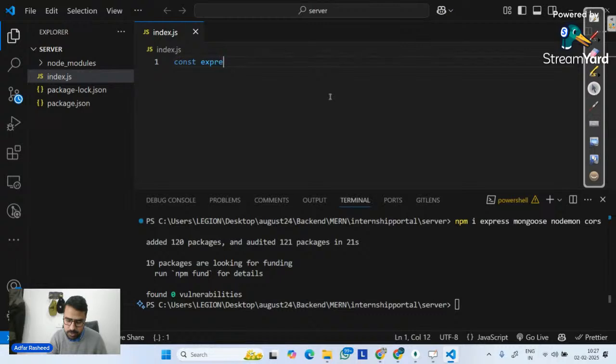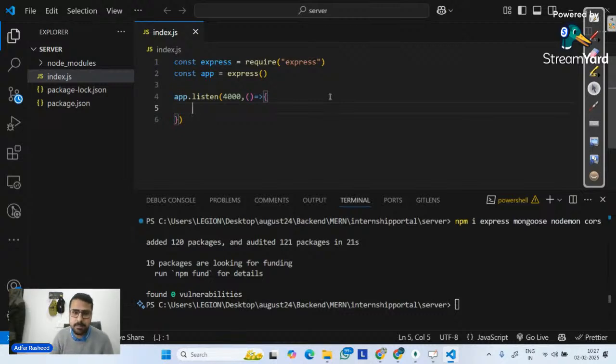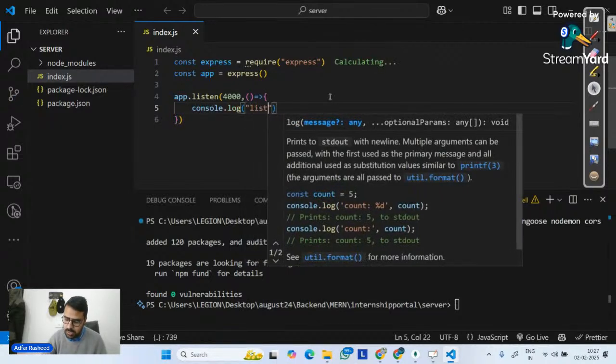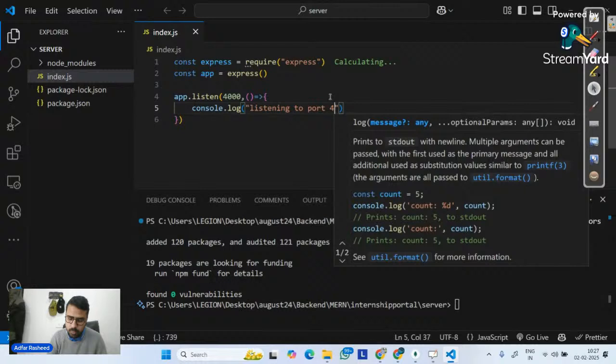Now let's quickly go here. And in this particular case, I will simply create my Express application. So const express is equal to require express, like this. Then const app is equal to, not require, but I will simply call my express, like this. And finally, I will tell this app to listen on a port, let's say 4000, comma, and if it is successful, I would simply want to implement console.log. Why is it not giving me suggestions? So console.log, it should simply say listening to port 4000.